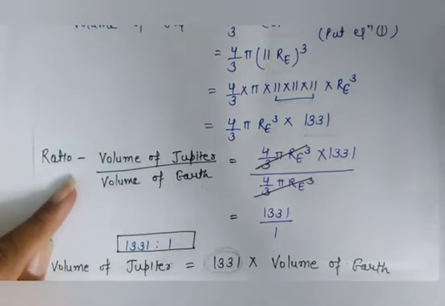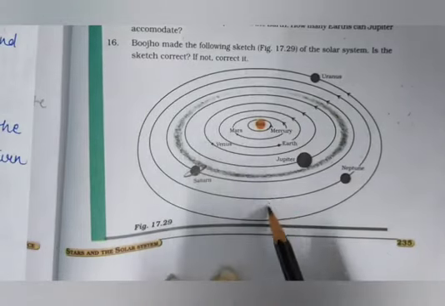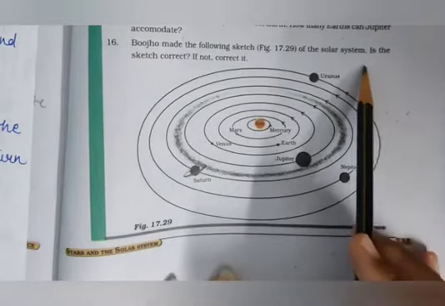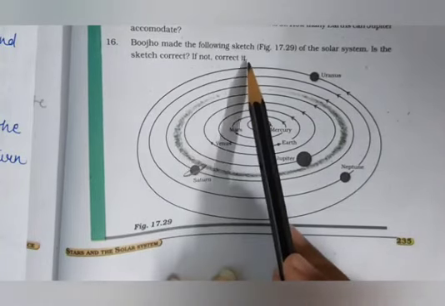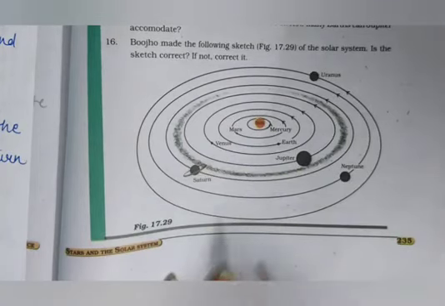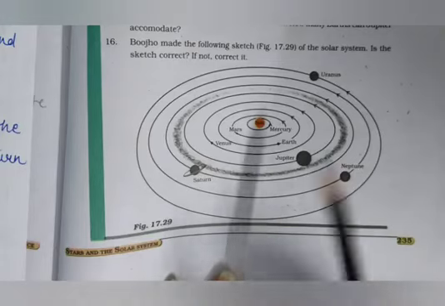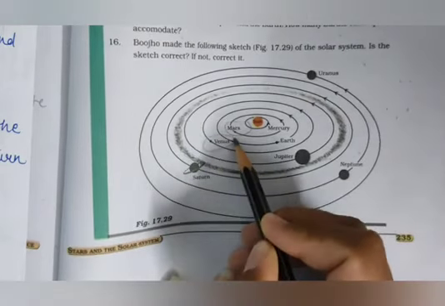Question number 16. Pujo made the following sketch of the solar system. Is this sketch correct? If not, then correct it. Now, in the given sketch, Pujo is not correct. Why? As she interchanged the position of Mars and Venus.